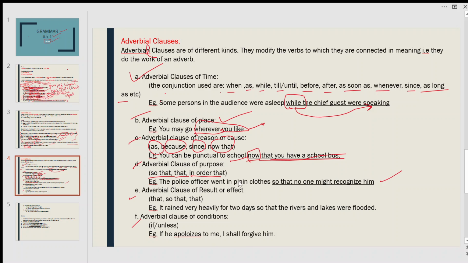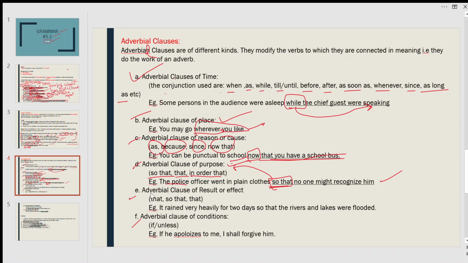So this is the adverbial clause of purpose because this sentence represents purpose. Why did the police officer go in plain clothes? Because he wants no one to recognize him. So that is the word used to show the adverbial clause of purpose.